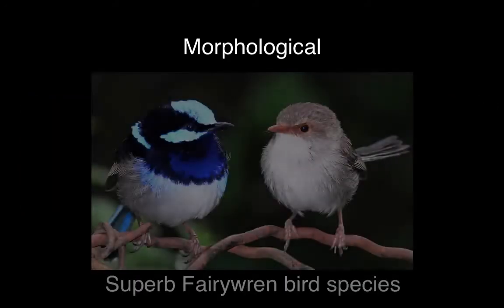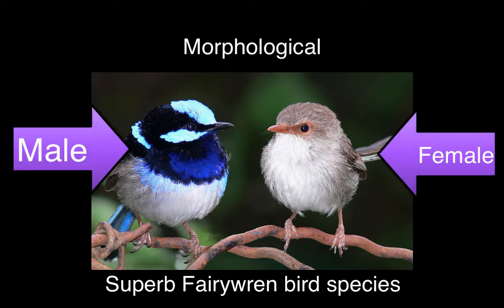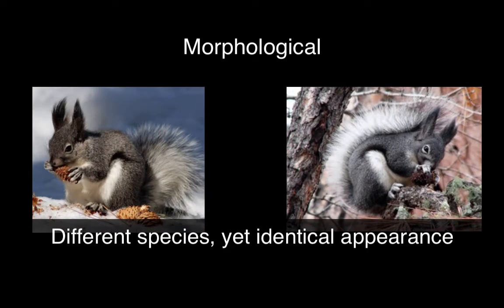Well, this works for some instances, but for many instances it does not. We know that there are organisms that are part of the same species but appear to be very different. For example, if the males and females look very different in this group, you might accidentally identify them as different species, even though we know they're part of the same species. The other issue is that there are organisms that look very similar, but when you test their DNA, you realize that they're actually part of different species.